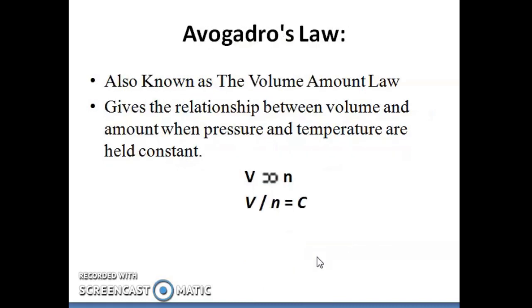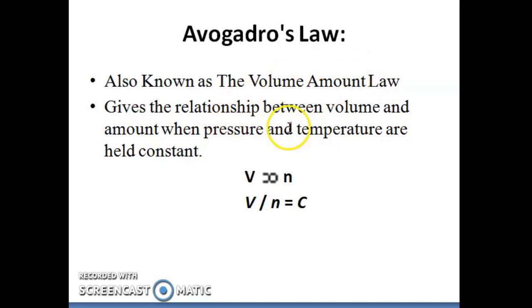And the most important law is Avogadro's law. This is also known as the volume amount law. It gives you a relation between the volume and the amount of substance.